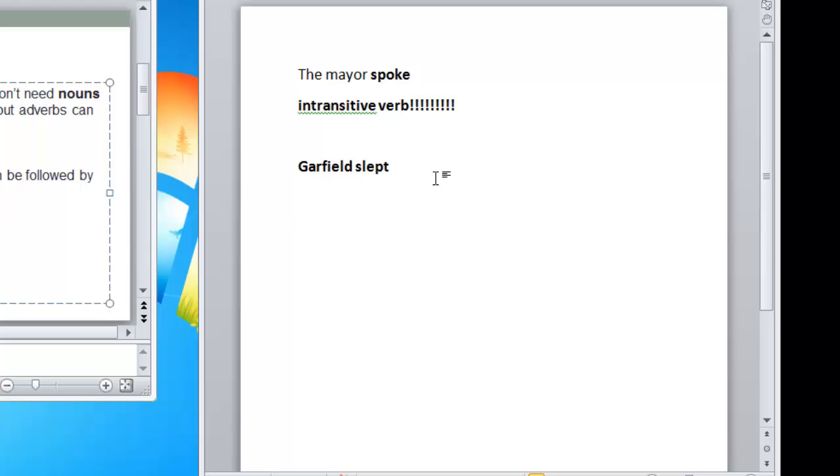So if we had a sentence along the lines of Garfield ate the dog, here the dog is immediately to the right of the verb. If this is a noun, ate, in this case, is not intransitive. All right, and we could do this forever.